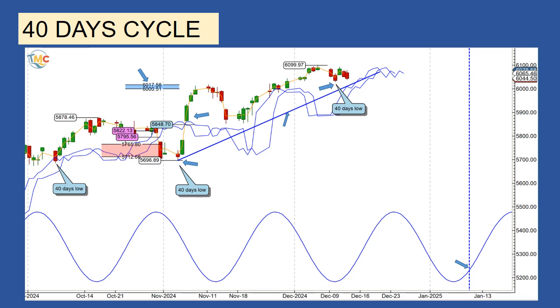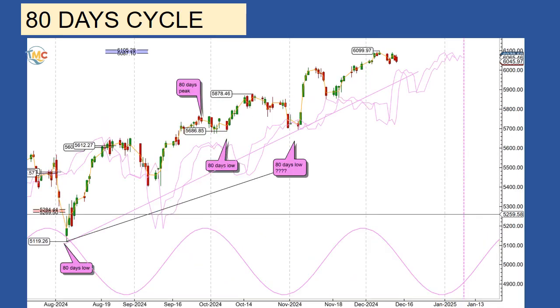The 80-day cycle. On this cycle we may have two options. The first one is, like I mentioned in my last analysis, the 80-day low was on October 7th. Since we expect the next longer cycle to validate this option, the 20-week to bottom at the same time as the 80-day cycle, the S&P 500 is supposed to cross below its cycle line. The problem with this option is the S&P 500 is still above its cycle line and the low is expected on December 14th. To validate this option, we should have a sharp decline this week to form the 80-day cycle. Unless the cycle is longer than expected, the low will occur a little bit later.